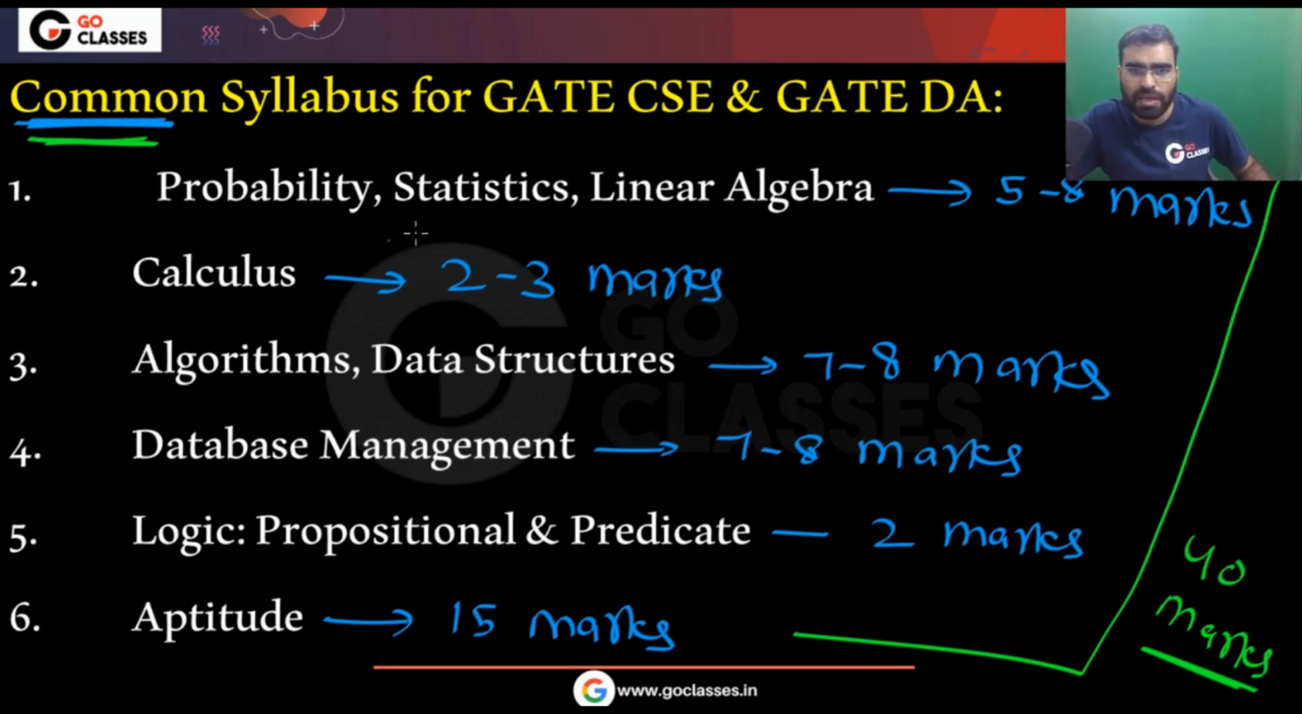So remember, even if you do not prepare for GATE DA, you can still get almost 40 marks in GATE DA if you are preparing for GATE Computer Science. Similarly, if you are preparing for GATE DA, then you can get almost 40 marks in GATE Computer Science. So this is the benefit.